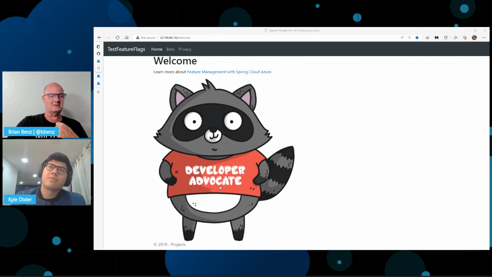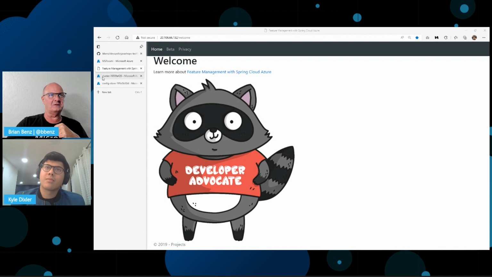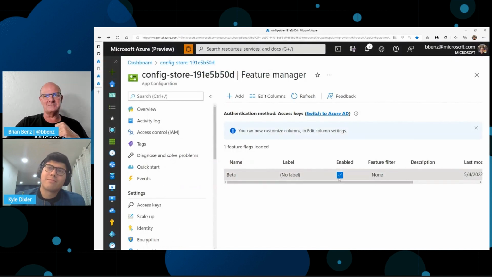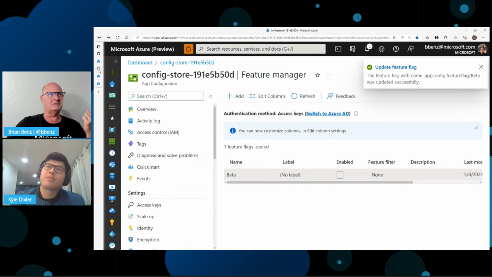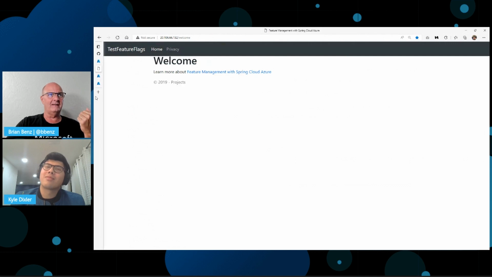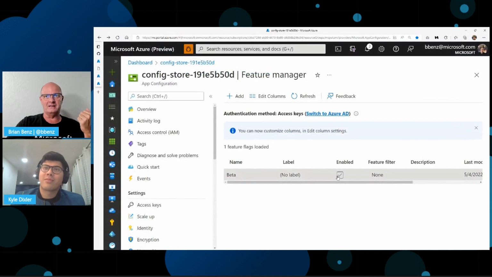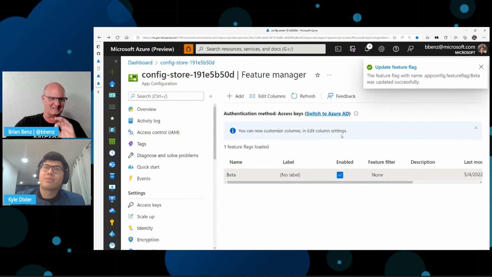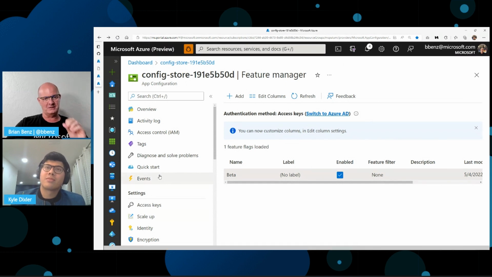This is Bit. This is our developer advocate mascot at Microsoft, and basically he's a feature. If I go into my feature manager in Azure, this is a feature manager. You just literally turn it off. It says it updated the feature flag, and when I refresh it, there you go. Bit's gone. And then I can put Bit back by enabling that beta feature. So that's basically feature flags in a nutshell, and they're enabled by this thing called application configuration.